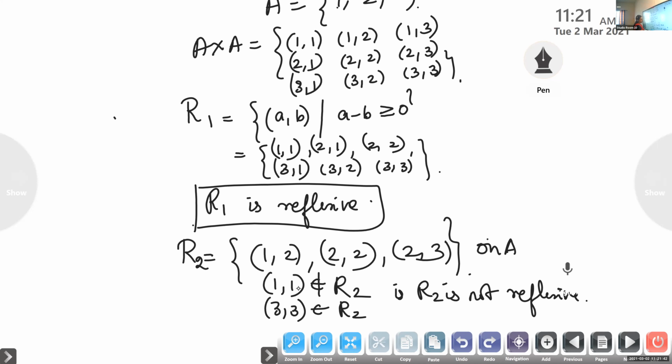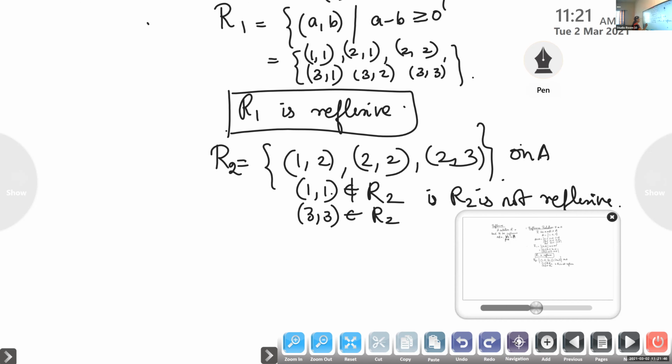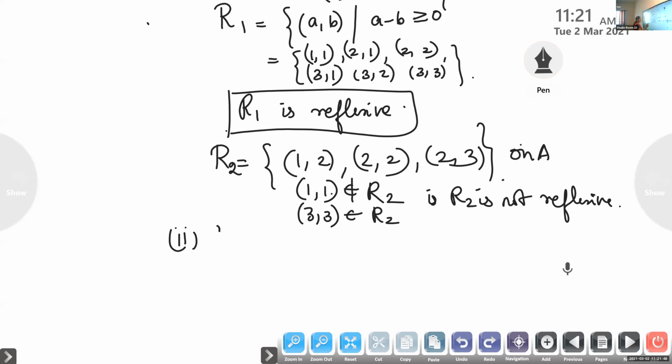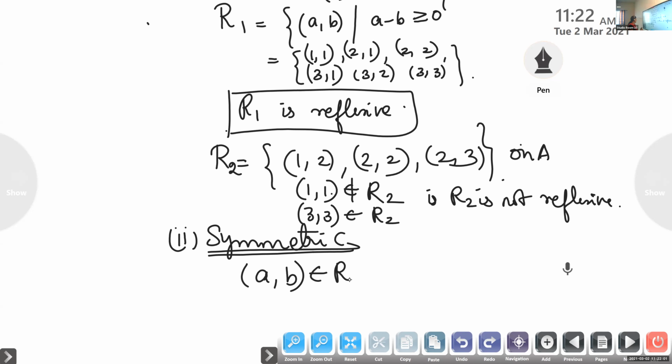The next one we are going to learn is symmetric. Second one we are going to learn is the symmetric relation. Listen, children, you can write afterwards. Suppose (A, B) belongs to R. If A is related to B under R, then (B, A) is also in R, and we call R symmetric.